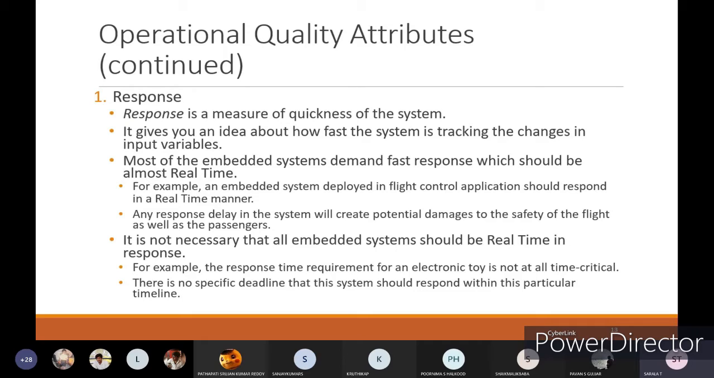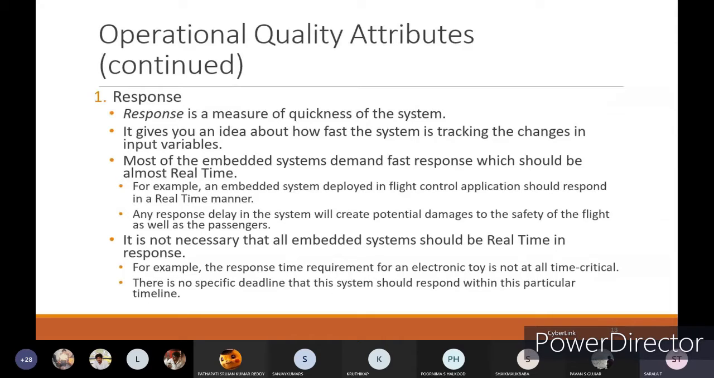Most of the embedded systems demand fast response, which should be almost real time. Means you can't consider real time results for all the embedded systems. But for the other embedded systems, at least it should be reachable to real time considerations. For example, the embedded system deployed in a flight control application should respond in a real-time manner always. Flight control application means whatever the input we are giving, within a fraction of microseconds it should give the results, or else it may lead to a disaster related to the flight.